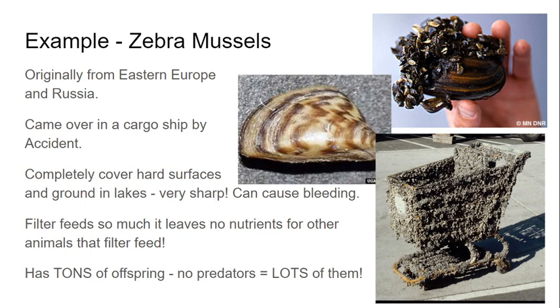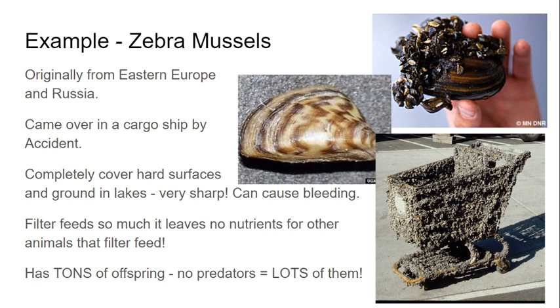And what these are is they are pretty tiny little mussels, and they have stripes on them, and that's why they call them zebra mussels, because they have those pretty distinctive stripes. Now they are originally from Eastern Europe and Russia, and they are just fine over there. They're not a problem. They're not a nuisance. They don't grow crazy out of control.